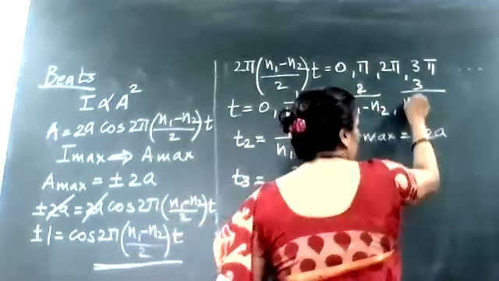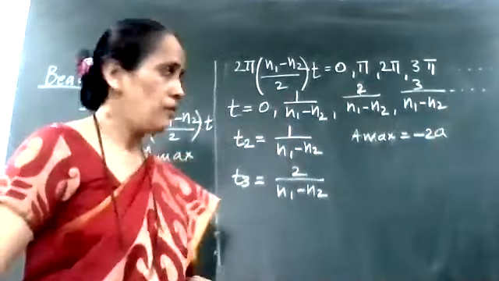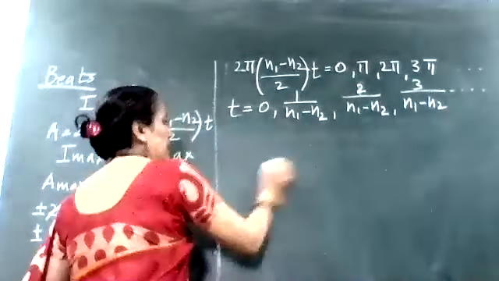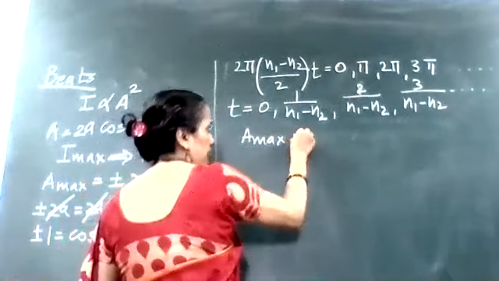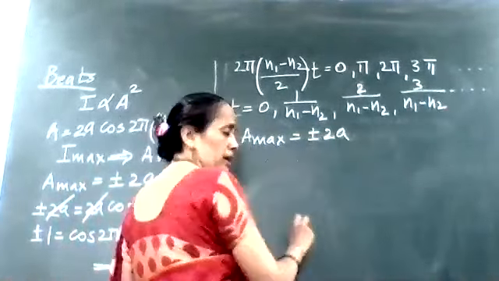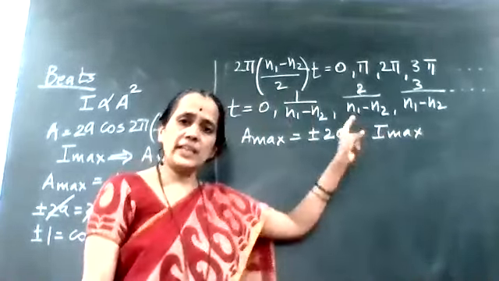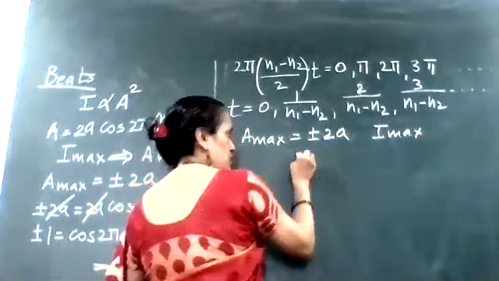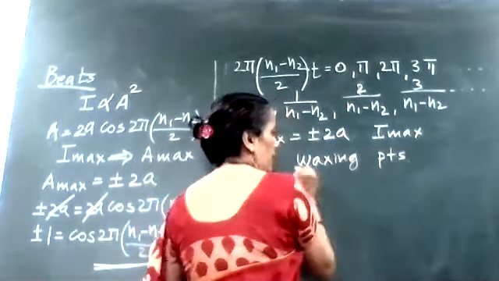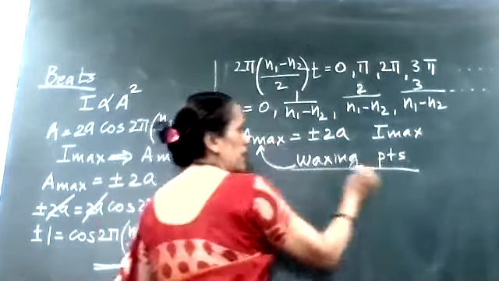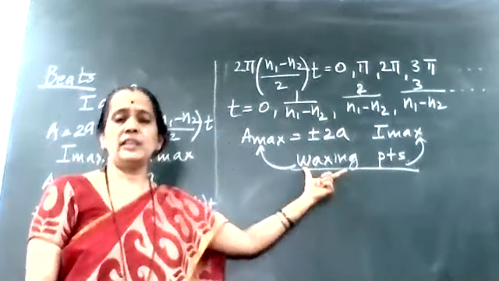The next time interval I am getting is 3 divided by n1 minus n2. So at this time interval, I will get the amplitude maximum value. At this particular time interval, I am getting A max equal to positive or negative 2A, and therefore I am getting intensity maximum. And when intensity is maximum, that point of the sound waves is called the waxing point. So for a waxing point, amplitude is maximum, intensity is max. So that we will get when the beats will be on.